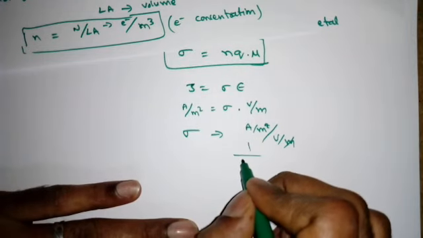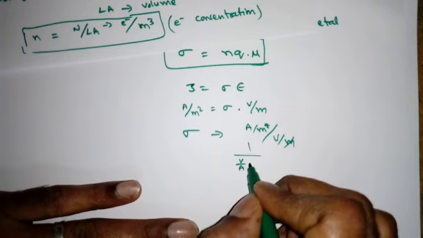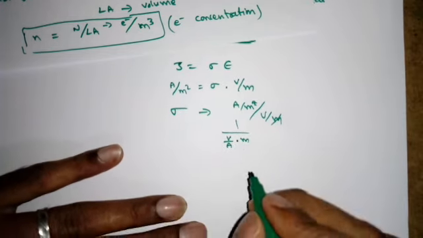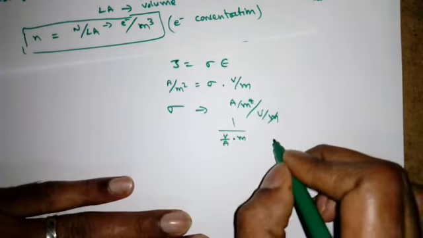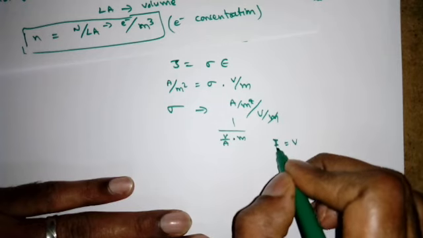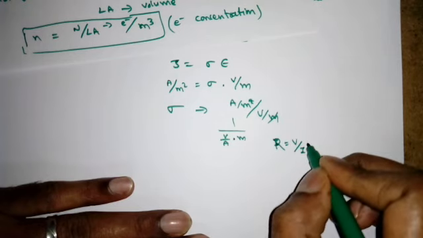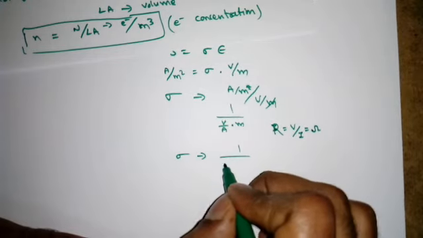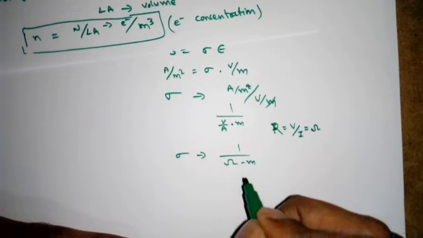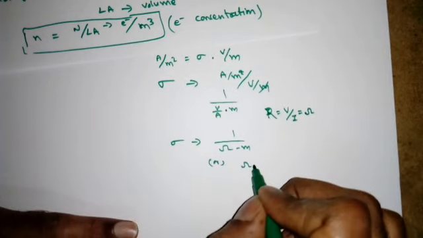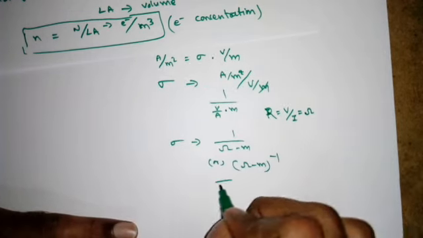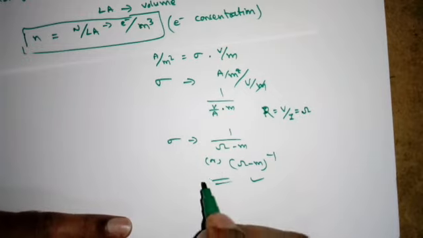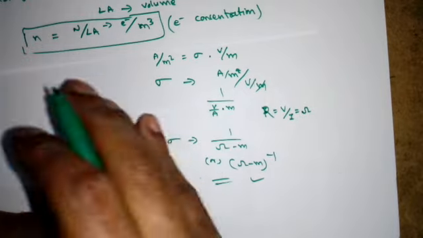So can I make it like this? 1 by volt per ampere into meter. What is volt per ampere? It is nothing but resistance, R is equal to V by I. So what is this? Simply ohms. So the conductivity units are 1 by ohm meter, or ohm centimeter, or sometimes we will write ohm meter inverse also. These units are very important for conductivity, as well as any parameter.